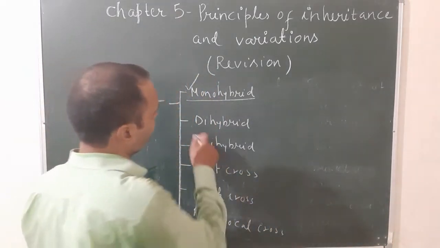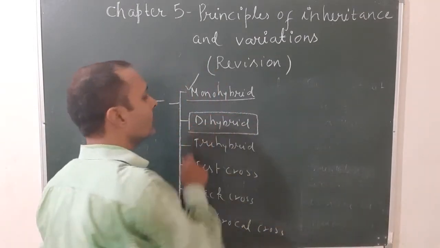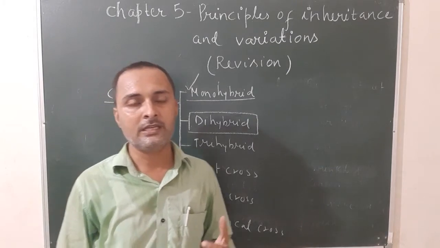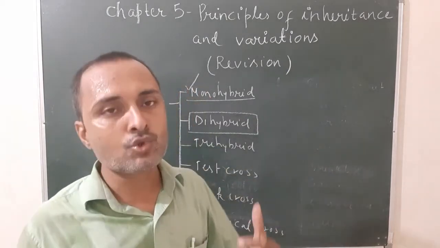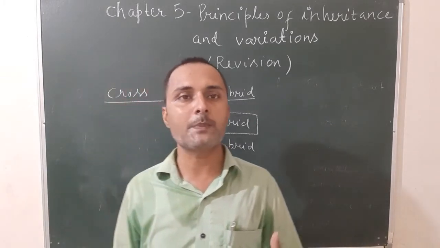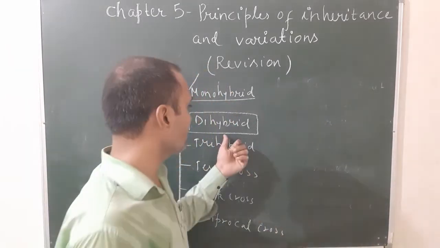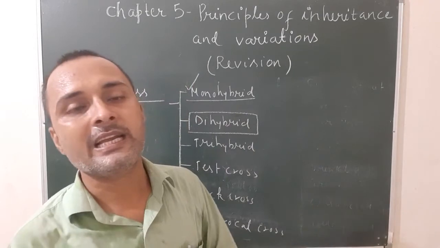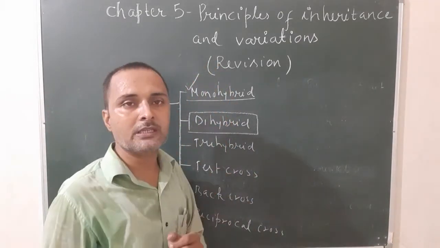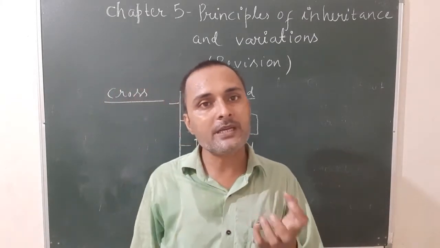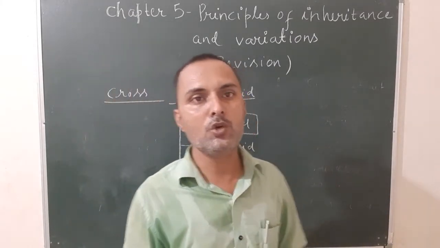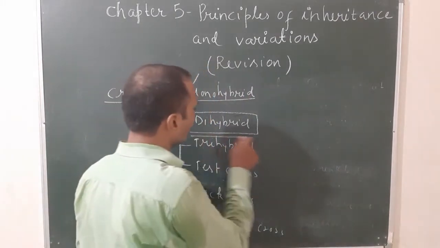Next, see dihybrid cross. This dihybrid cross is found in Mendel's third law, that is law of independent assortment. The cross in which two pairs of characters are considered during the breeding experiment by the plant breeder is known as dihybrid cross. Example is Mendel's law of independent assortment. Next one, trihybrid cross. The cross in which three pairs of characters are considered during the breeding experiment by the plant breeder is known as trihybrid cross.